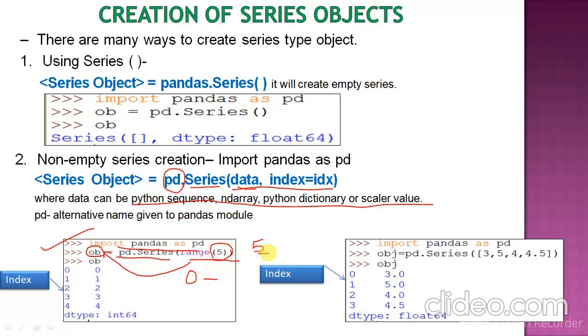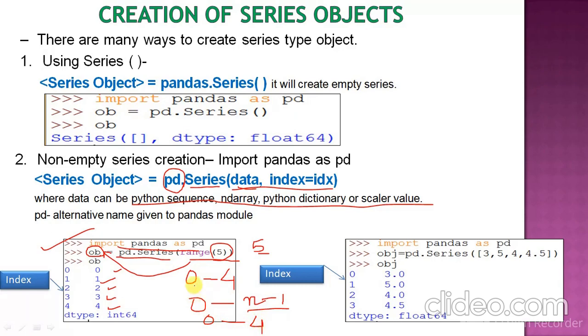Upper limit is 5, that means here 5 - 1 equal to 4. तो यहाँ पे जो आपके एलिमेंट्स होंगे, it is 0, then 1, 2, 3 and 4, and by default index will start from 0 and number of elements are 5. That's why it is always n-1, where simply n is the number of elements. तो number of elements यहाँ पे 5 है तो index will go from 0 to 4.